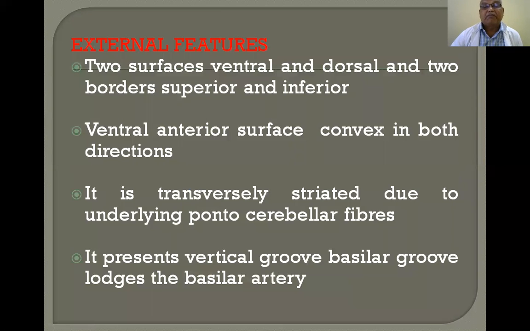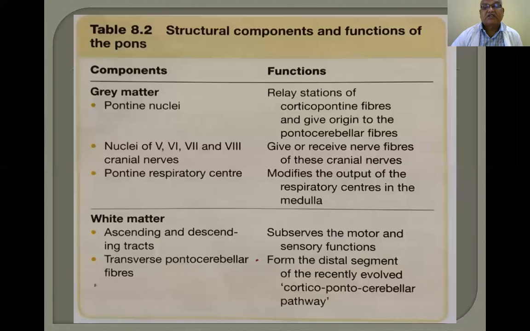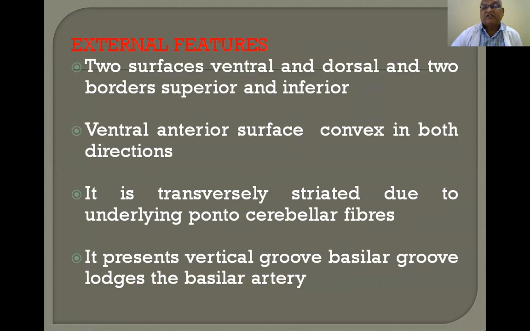Now, external features of the pons. I want to tell you the external features of the pons. Two surfaces, ventral and dorsal, and two borders, superior and inferior. The ventral anterior surface is convex in both directions. It is transversely striated due to underlying pontocerebellar fibers. It presents a vertical groove, that is the basilar groove, that lodges the basilar artery. You must go through all of these again. I will show you in the diagram.